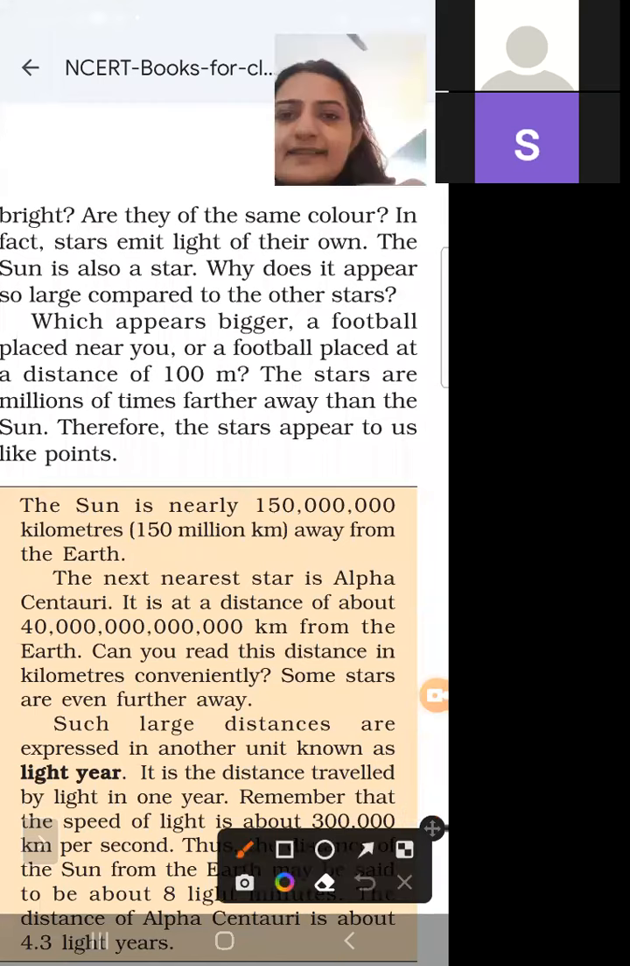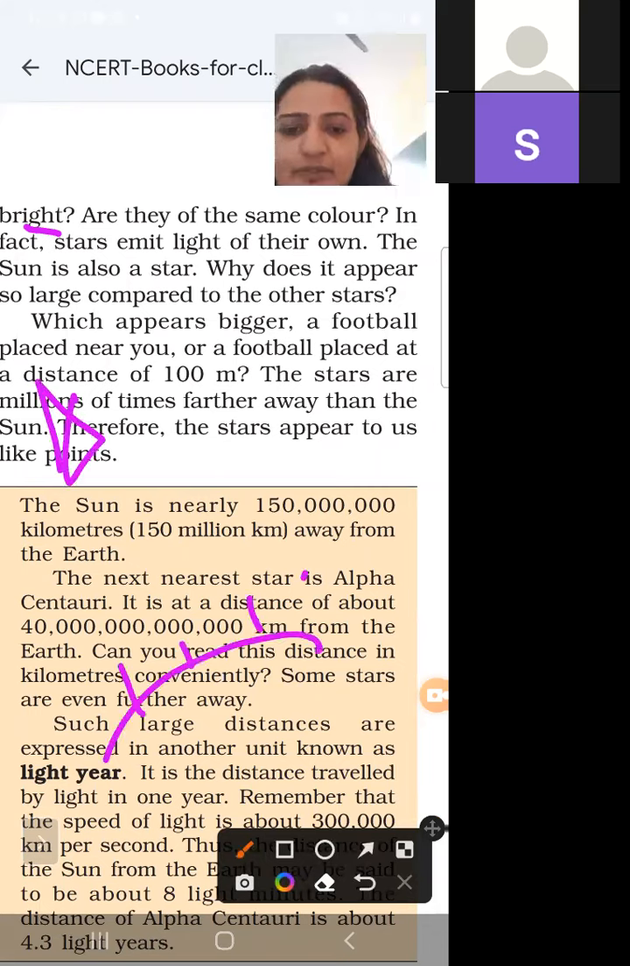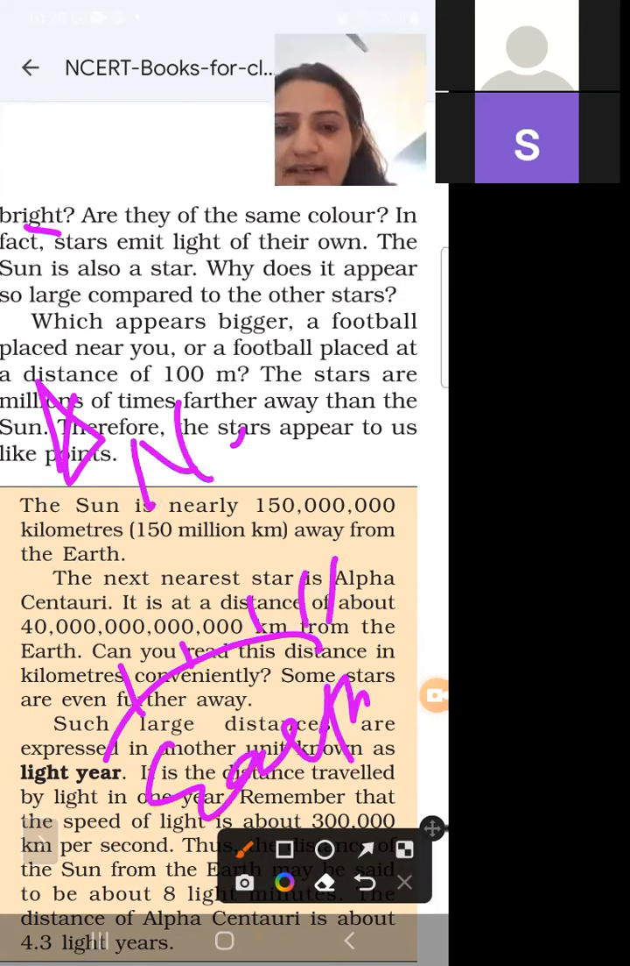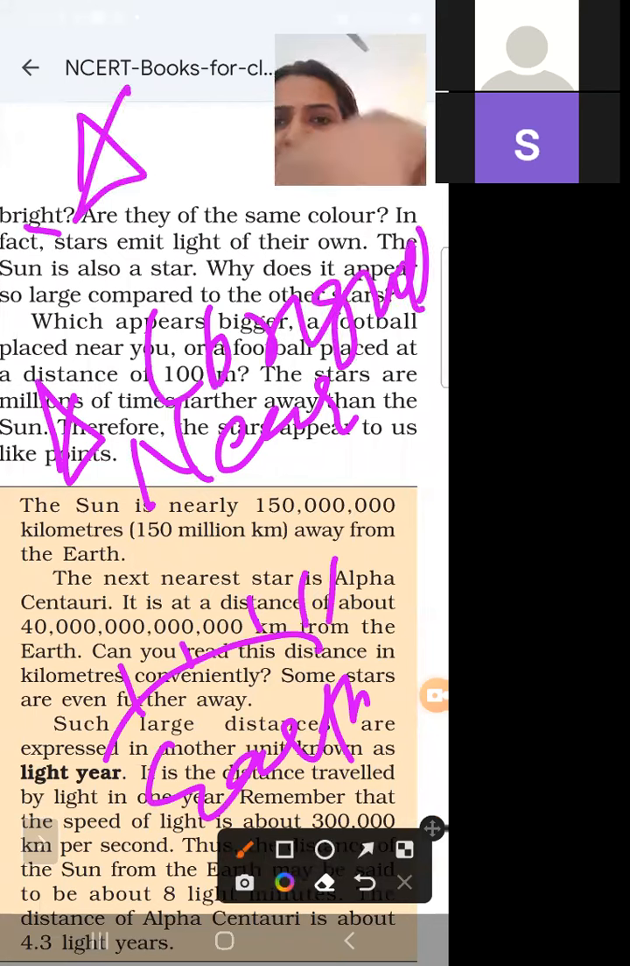Are the stars equally bright? No. The star which is nearer to the earth, suppose this is earth, this is nearer to the earth, is bright, and the star which is far away is not bright.